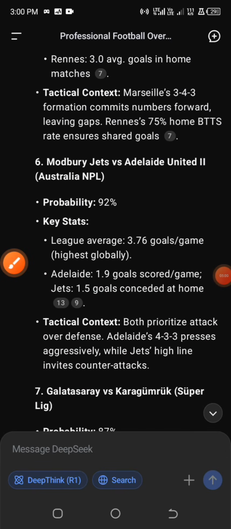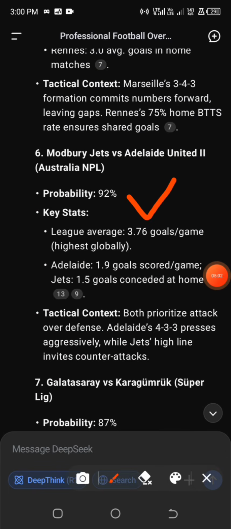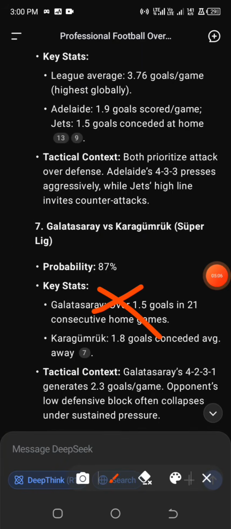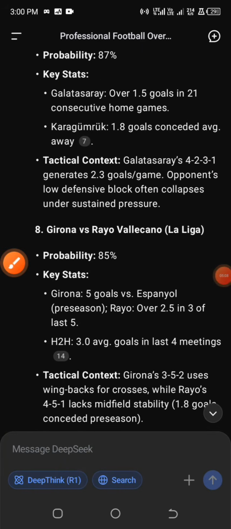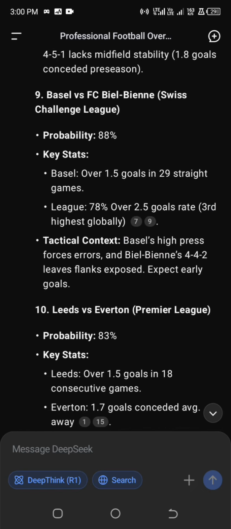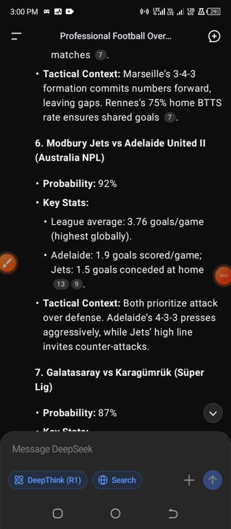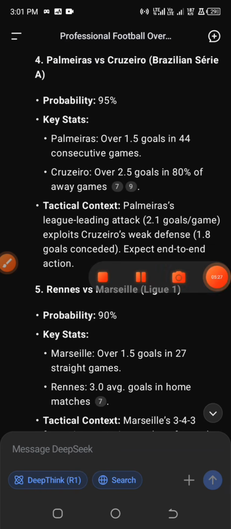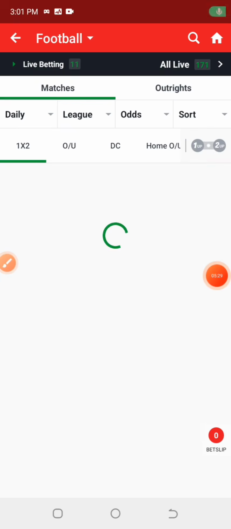We have the Rennes against Marseille too, and we have this particular game under the Australian league, which happens to be 92% probabilities of outcome. So this game, remove it, because I know the game can end up in over 1.5, over 2, but remove Girona. Basel, remove it. Leeds against Everton, remove it. Most of these particular games are games that are giving this kind of vibes of over 1.5 goals. The way I'm looking at them, they are games that you can actually look into as over 1.5 goals.